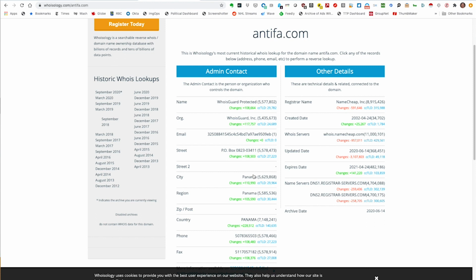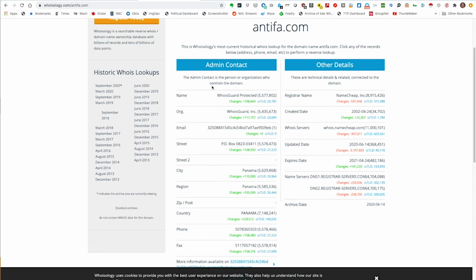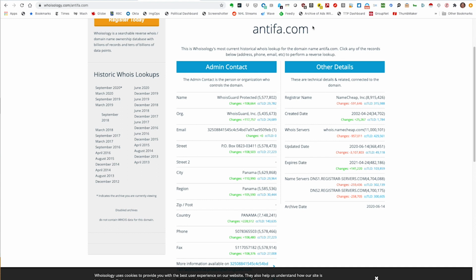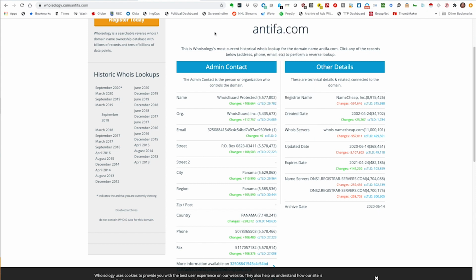So how do you publish an article claiming a link to Russia when we know it doesn't show that Russian info anymore? And we can even dive deeper on this, okay? So normally I would have you look up here, get your Wayback Machine plugin. See that? That's where it shows up in your Chrome web browser. And that we could save the page for later, or we could look at a recent version or the first version of this page. But because Antifa.com is currently redirecting to JoeBiden.com, that's not going to work.